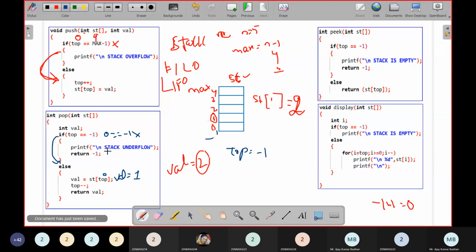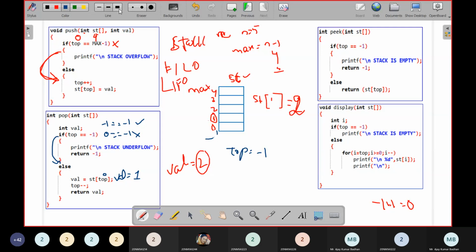Now again, if you try to delete, you call the pop operation. If you see, top equal to how much? Minus 1. So minus 1 equal to minus 1. This time the condition is true. It means there are no elements present in this stack, but you are trying to delete from it. How is it possible? You want to delete an element from the stack when the stack is empty. Not possible.